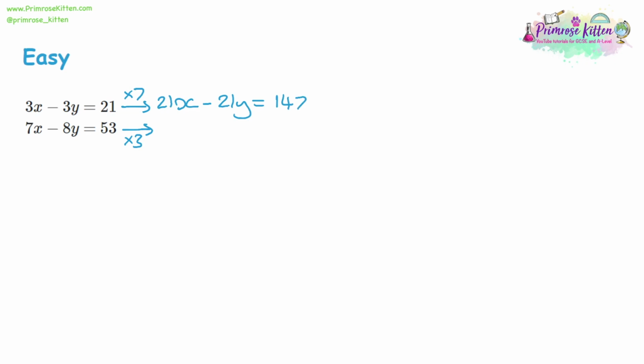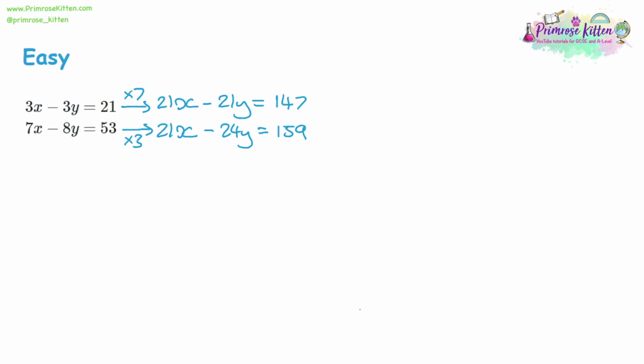Then we do the bottom row. 7x times 3 is 21x. So you can see multiplying those x coefficients by each other has now made the x coefficients be the same. 8y multiplied by 3 is 24y, and then 53 times 3 is going to give us 159. So now we've equalised the coefficients on one of the variables.